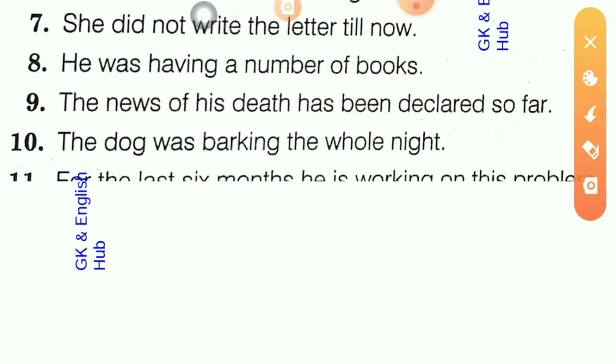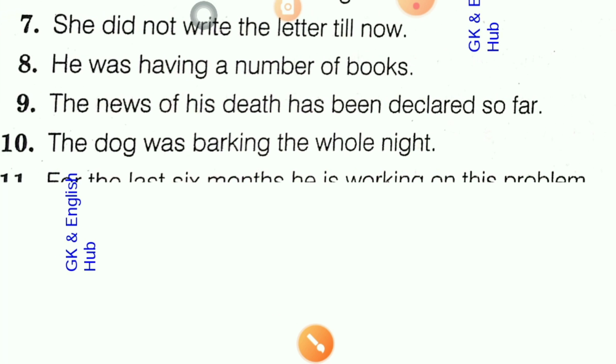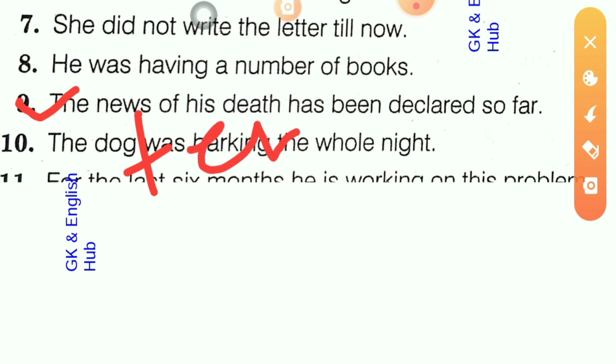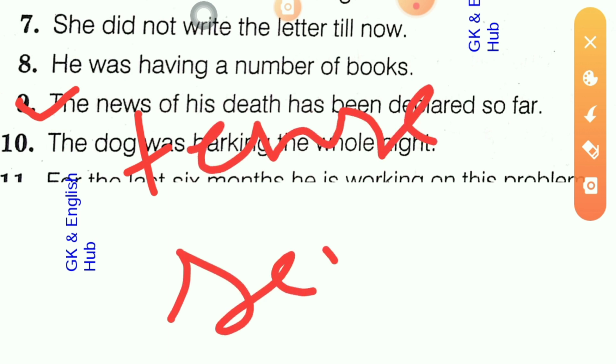At the time of this sentence, I have just remembered one of my English sir's advice. He had told us that whenever you are doing this type of answers, remember two things: tense and sense.